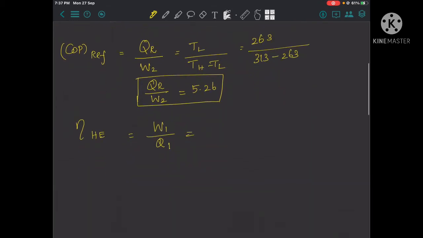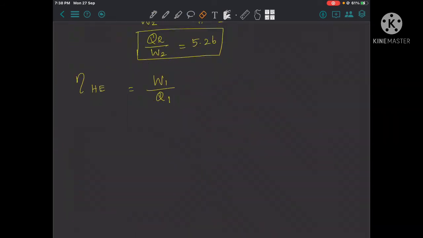W1 you don't know, Q1 is 2100. Now W1 is calculated by the highest temperature minus lowest temperature, the efficiency of the heat engine.